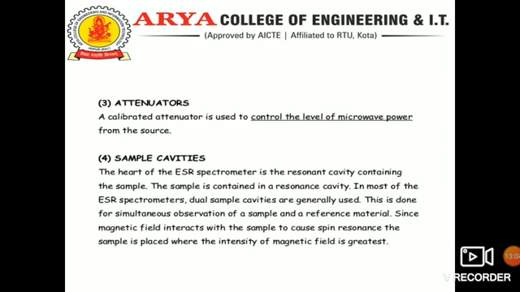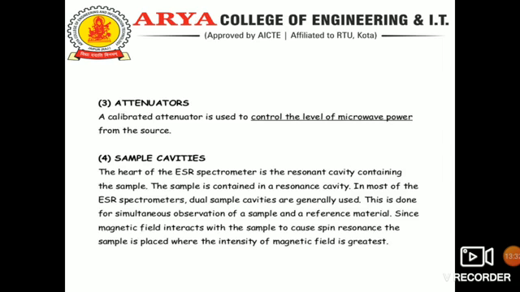The fourth one is sample cavities. The heart of the ESR spectrometer is the resonant cavity containing the sample. The sample is contained in a resonance cavity. In most ESR spectrometers, dual sample cavities are generally used.